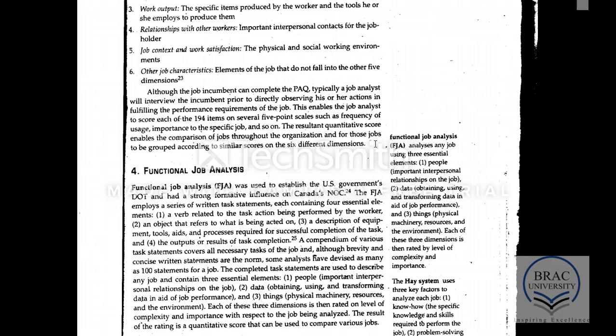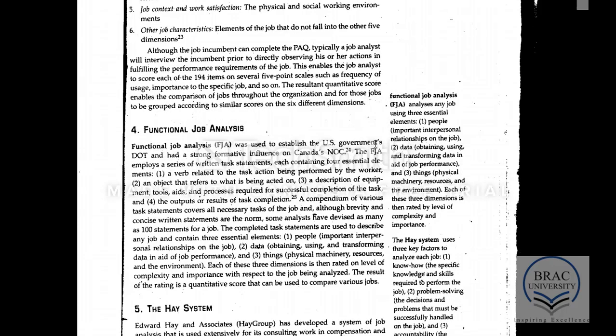There is another technique called functional job analysis. Under this technique, a set of standard questions is used, and based on that, the job analysis is done.